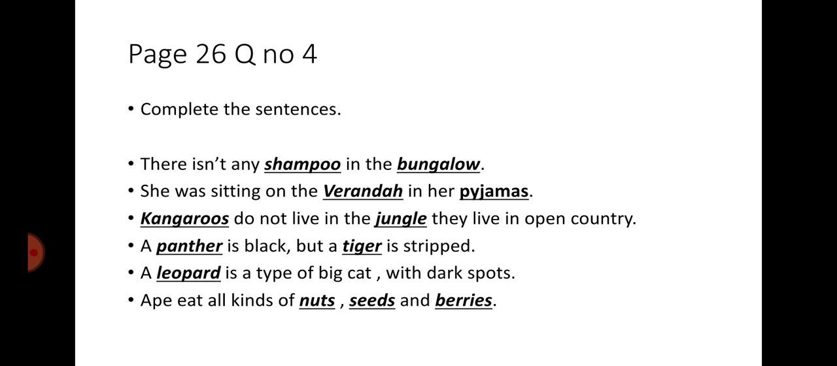A panther is black, but a tiger is striped. A leopard is a type of a big cat with dark spots. Apes eat all kinds of nuts, seeds and berries.